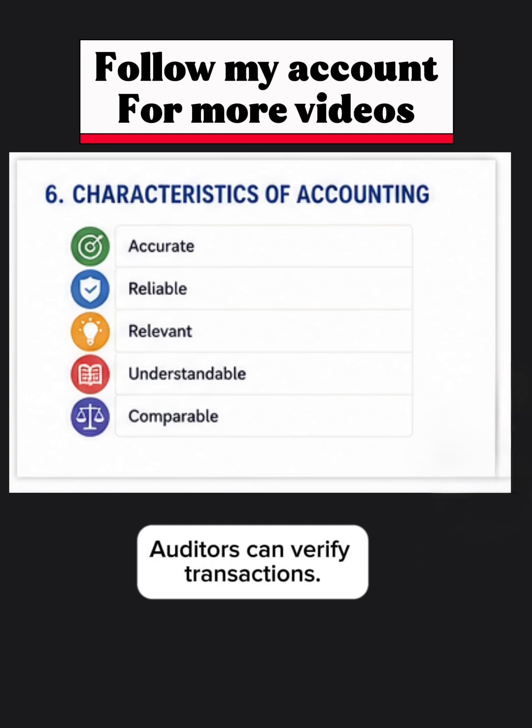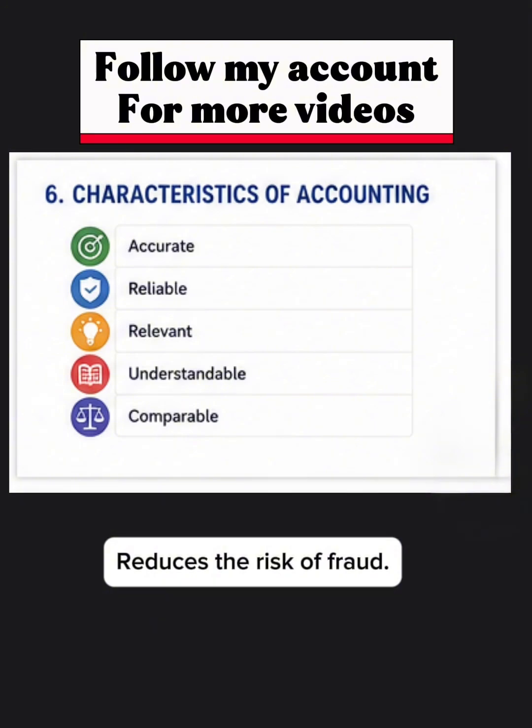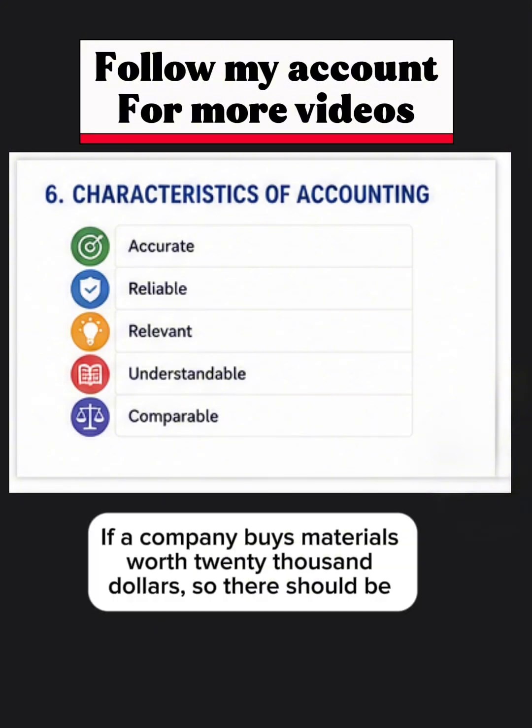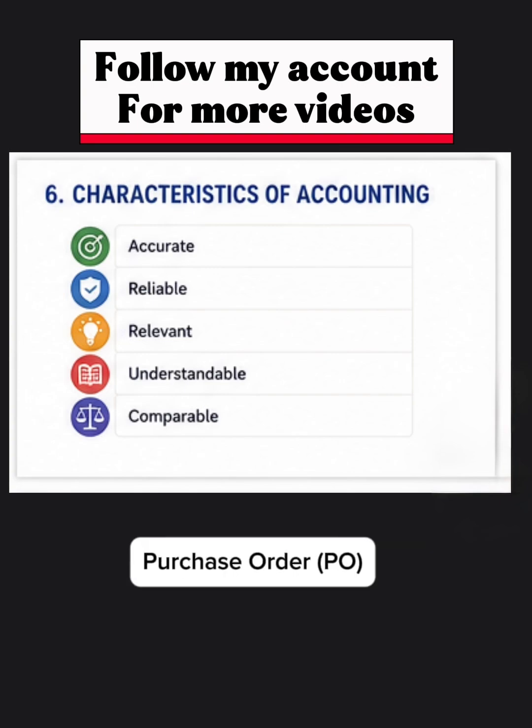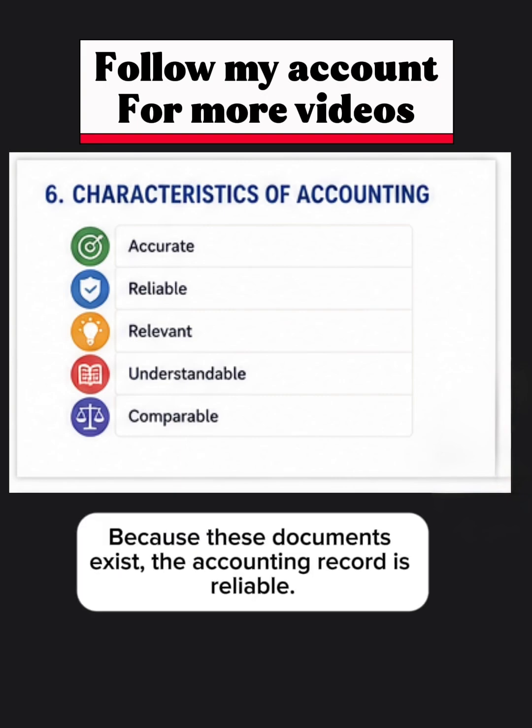Auditors can verify transactions. Reduces the risk of fraud. Example, if a company buys materials worth $20,000, so there should be supplier invoice, purchase order, PO, goods receipt note, GRN, payment proof. Because these documents exist, the accounting record is reliable.